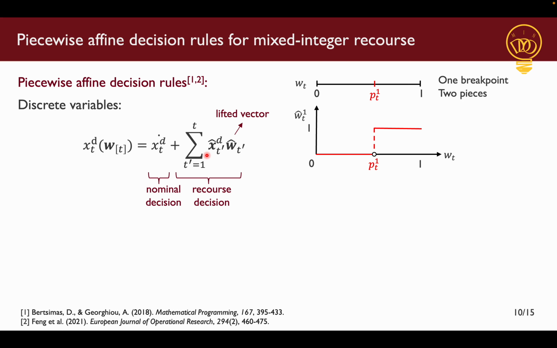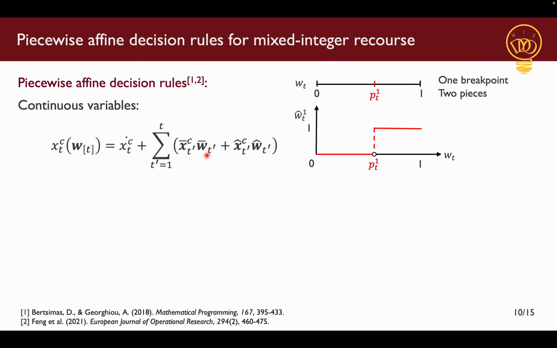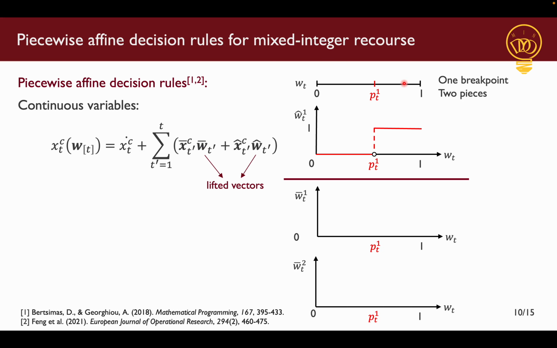Next, to achieve piecewise linearity in continuous variables, we again write them as the sum of a nominal decision and the recourse decision. But the recourse decision now has two lifted vectors, with w hat being the same as before. And the w bar, since we have two pieces in our uncertainty set now, has two components, which look something like this.